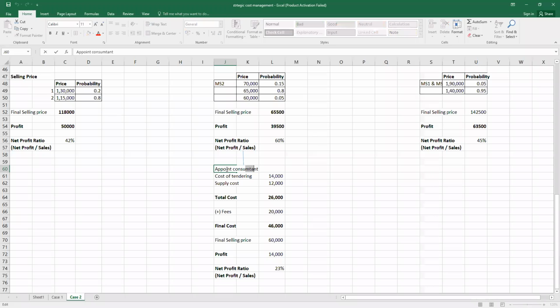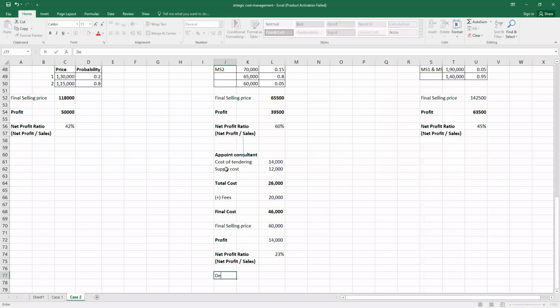So now guys, what will you do? Will you appoint the consultant, or are you ready to take the risk of a strong position from your competitor? What will you do, because your profit will decline. I'll write it here as a decline in profit.